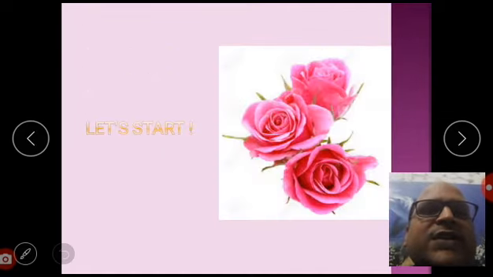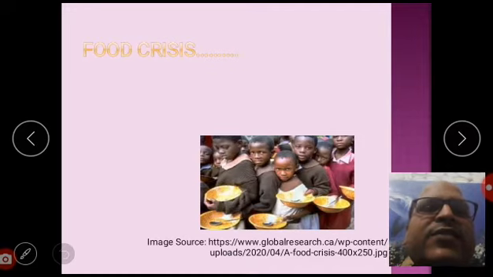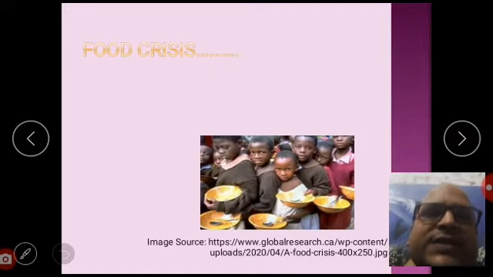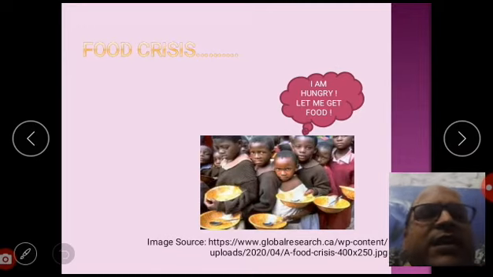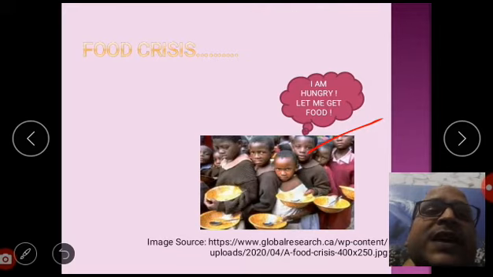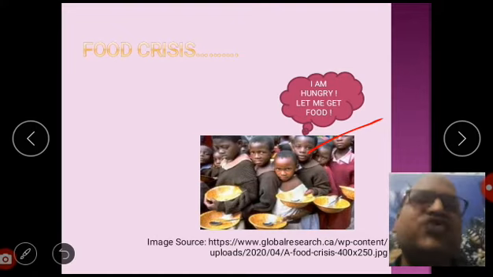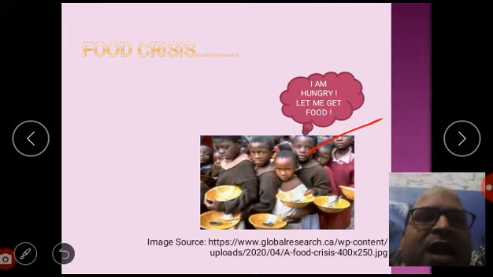Dear students, let's start. Here we'll deal with the first thing, food crisis. Just see the diagram over here. Can you see the face of this child? I believe he may be thinking, I'm hungry, let me get food. Dear student, this scenario is not unique to one place, but it is the situation in many countries, including India. Here we can call this situation a food crisis.